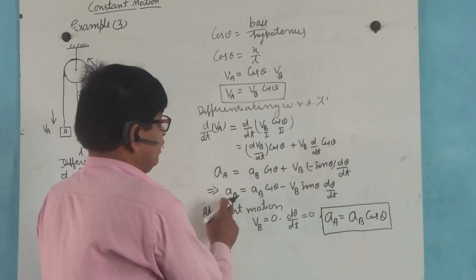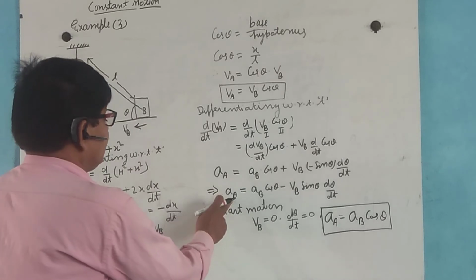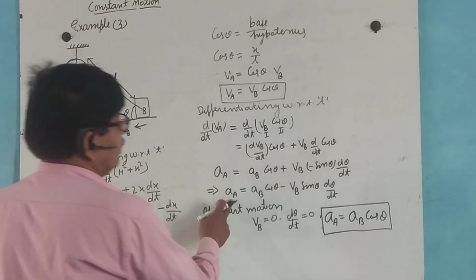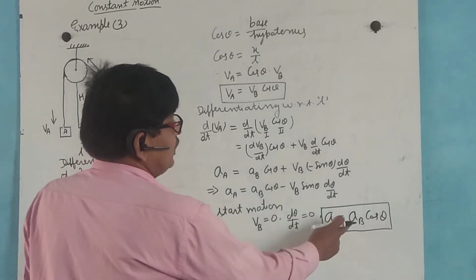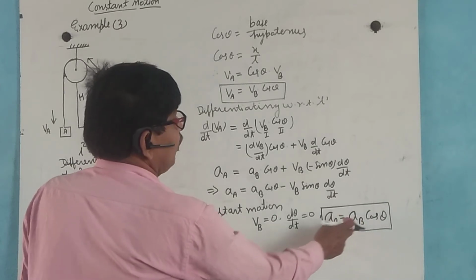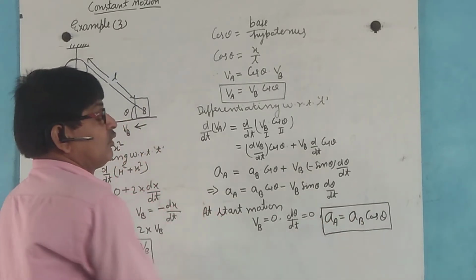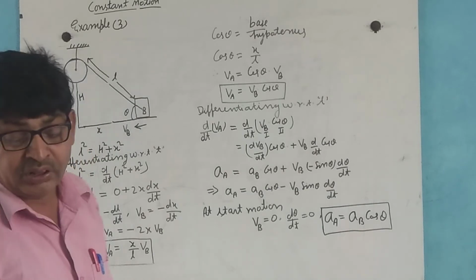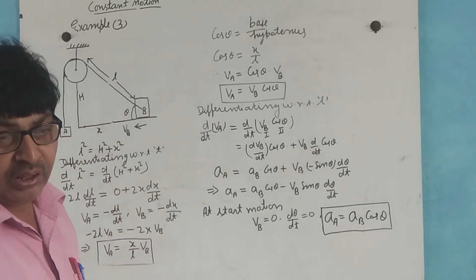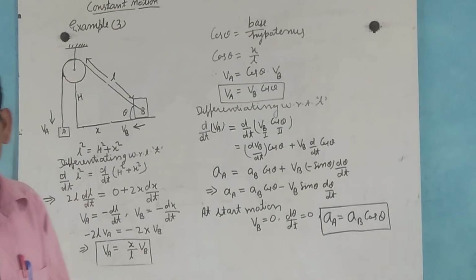So acceleration in block A is equal to acceleration in block B cos theta, A equal to AB cos theta. Now we take another example here.